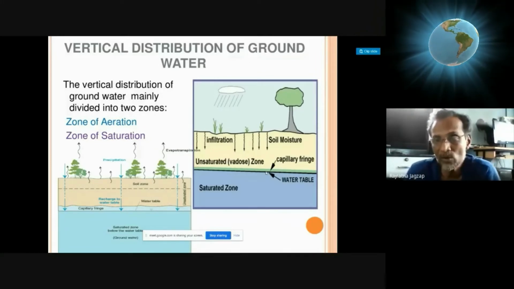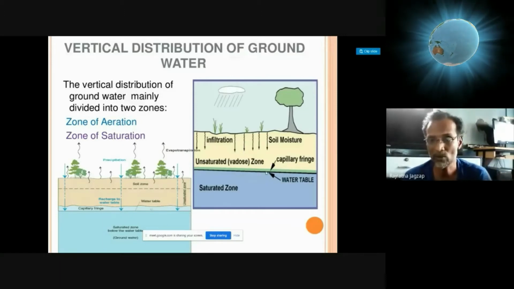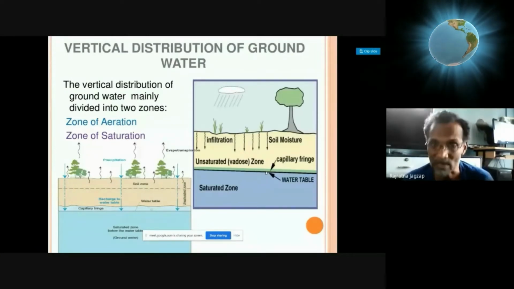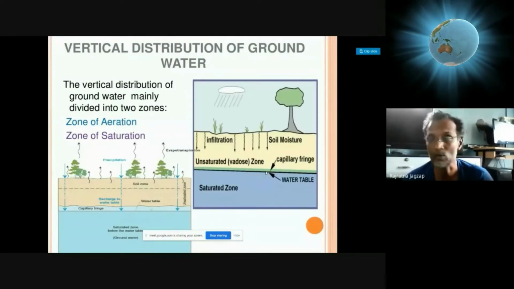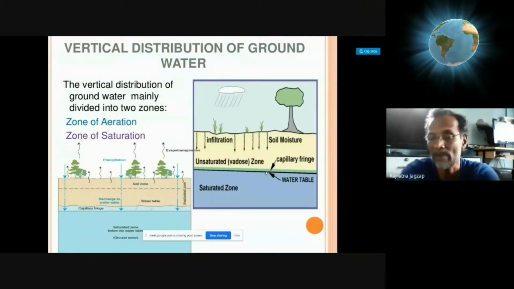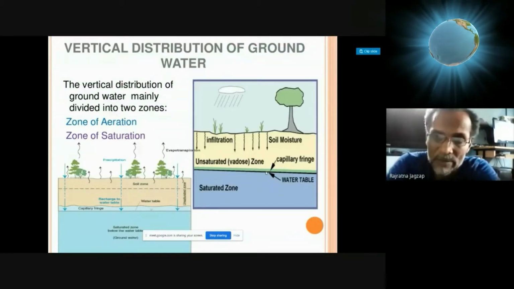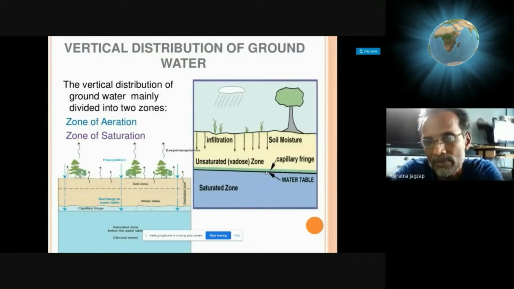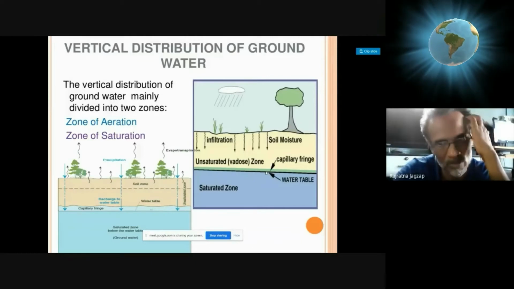So this zone is above the saturated zone of the water table, and the water is present in the capillaries. Not 100% of the gaps are saturated or filled up by water. That's why it is not part of the saturated zone. Only in the capillaries is water there. That's why we separated this zone from the zone of saturation. So this is called the capillary zone.